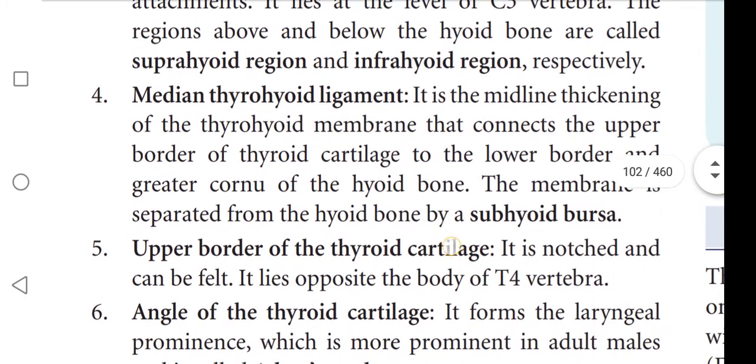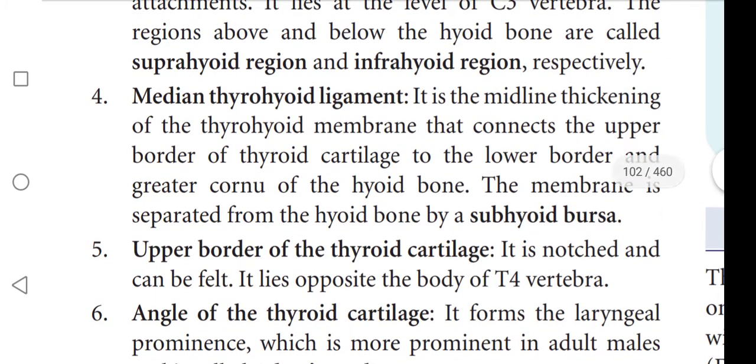Next, the median thyrohyoid ligament. It is the midline thickening of the thyrohyoid membrane that connects the upper border of the thyroid cartilage to the lower border of the greater cornu of the hyoid bone.